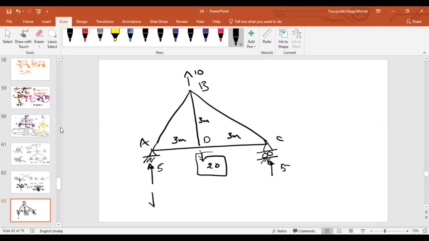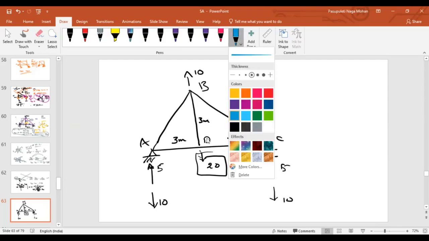One will be downward, A will be downward, and C will be upward, sir. Why will C be upward? If it is 10 upward, 5 upward, fine. If it is 20 downward, then how will it be? What will be the net direction? Net is 5 upward, 10 is downward. Again, if you add these two, how much will it be? 5 downward, sir.